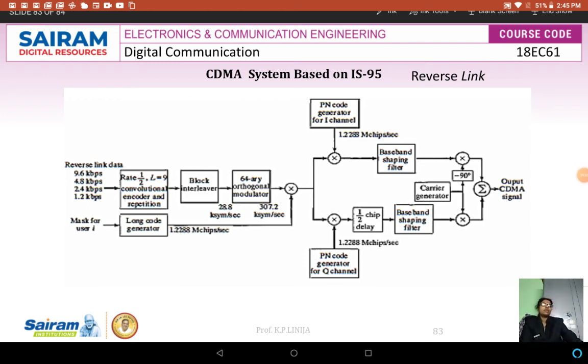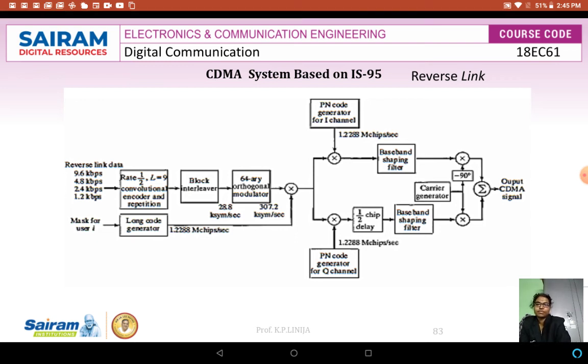Now this is a 6-bit block of data. After using this, the 6-bit block of data is mapped into one of the 64 sequences, as you can see here. After mapping, this is given to the output of the modulator, the 64-ary orthogonal modulation, and an error probability of 10 power minus 6 will be required.